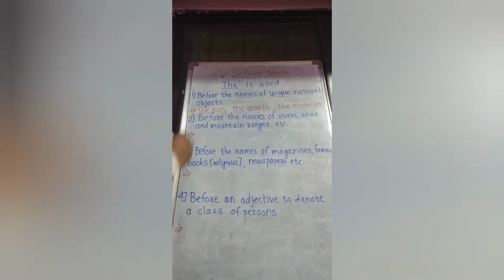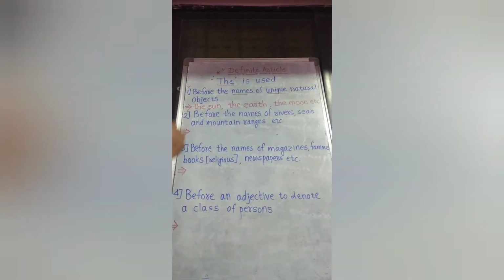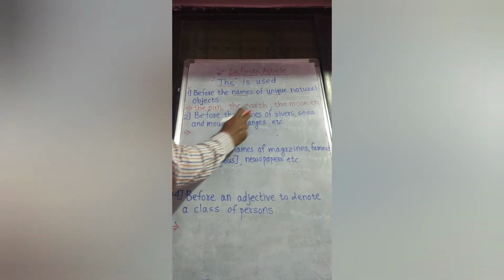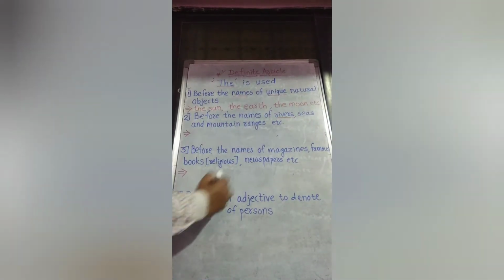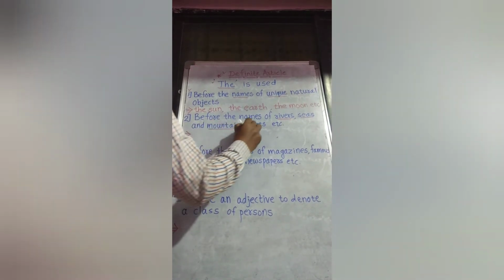Now let us discuss rule number 2. Before the names of rivers, seas and mountain ranges, especially the famous rivers, we use the.